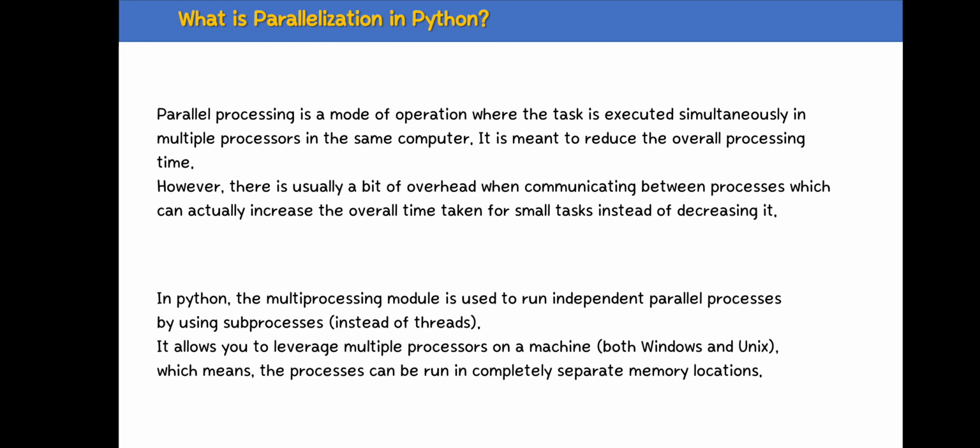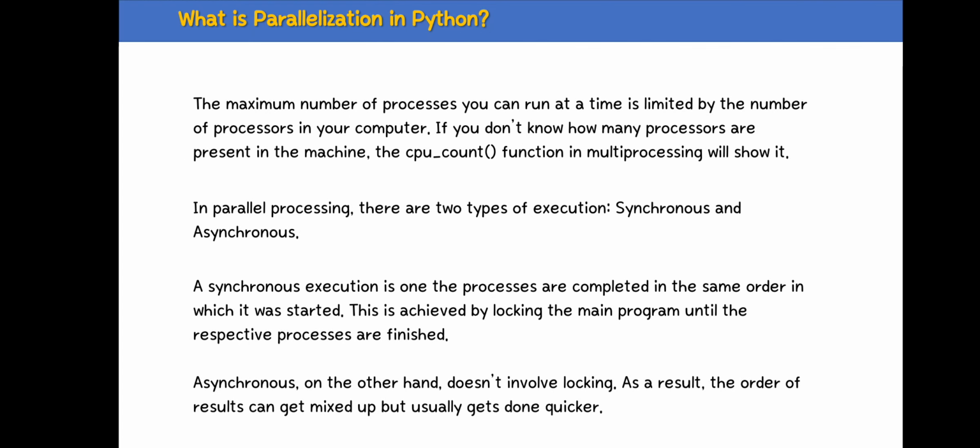In Python, the multiprocessing module is used to run independent parallel processes by using subprocesses instead of threads. That means breaking the process into subprocesses. It allows you to leverage multiple processors on a machine, both Windows and Unix, which means the processes can be run in completely separate memory locations. The maximum number of processes you can run at a time is limited by the number of processors in your computer.